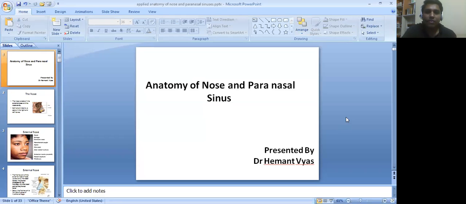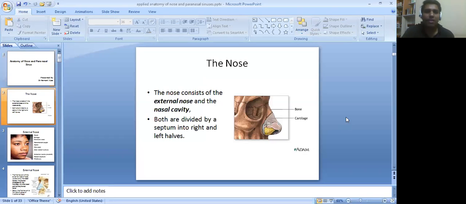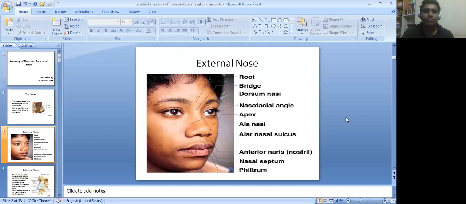Today we are going to discuss an important topic from ear, nose and throat, and the name of the topic is anatomy of nose and paranasal sinuses. Let's begin. The nose consists of external nose and nasal cavity. Both are divided by a septum into right and left halves.